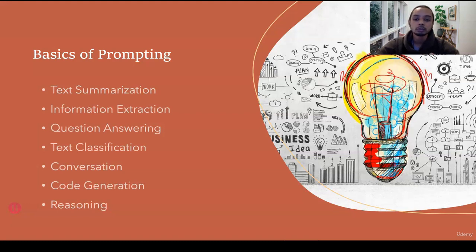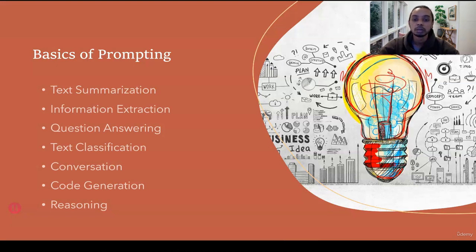So what are some of the most basic prompting tasks that we can ask ChatGPT or Bard to do for us? If you look at it, there are 5 or 6 basic categories that we can divide all prompts in. The first one is summarization. What are we asking the model to do here? We're going to give it long form content and ask it to summarize it for us, condense it in a few lines or a few words.